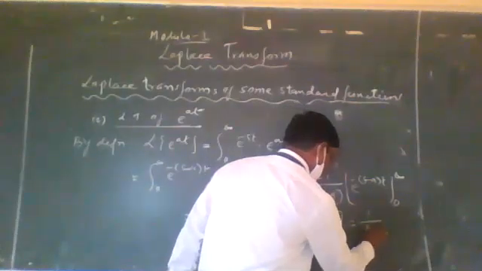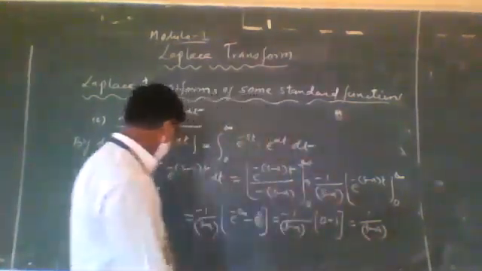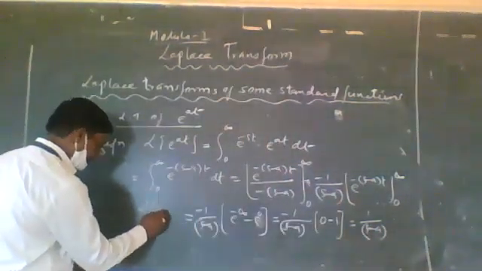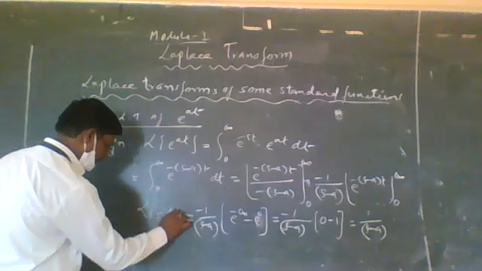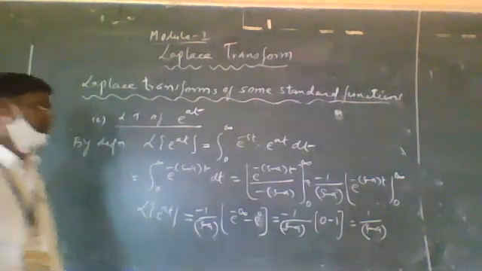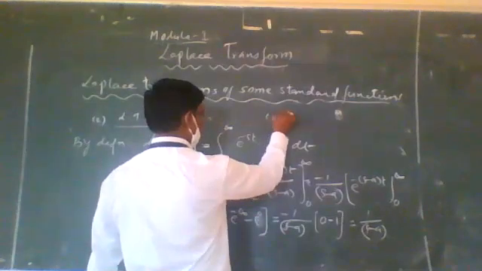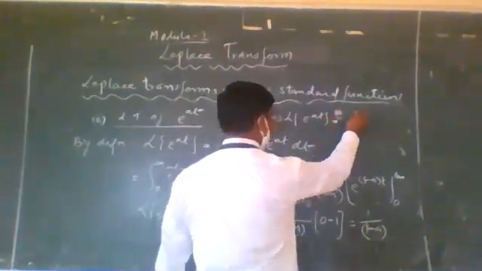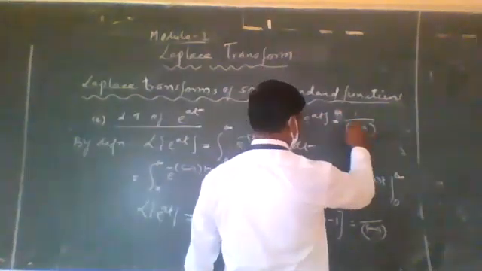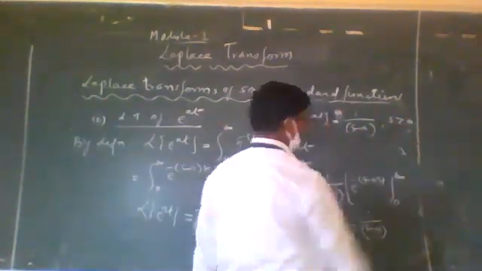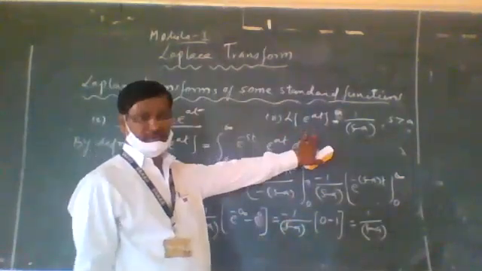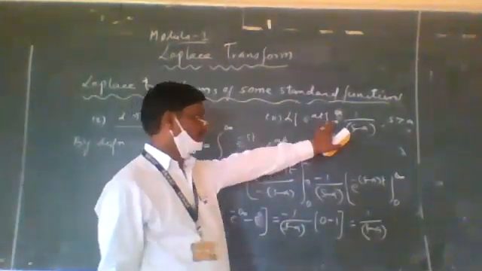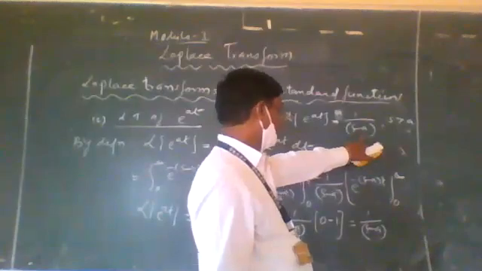So 1 divided by s minus a is the LT of e raised to at. Therefore, the second formula is LT of e raised to at is equal to 1 divided by s minus a, where s is greater than a. This is the second formula.